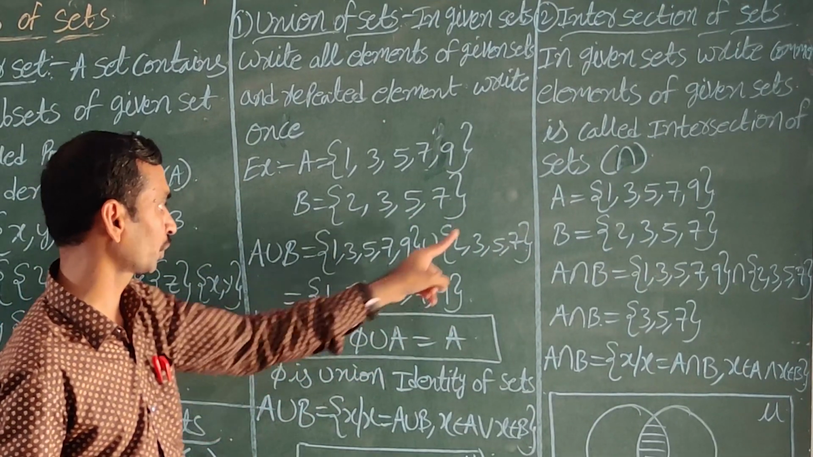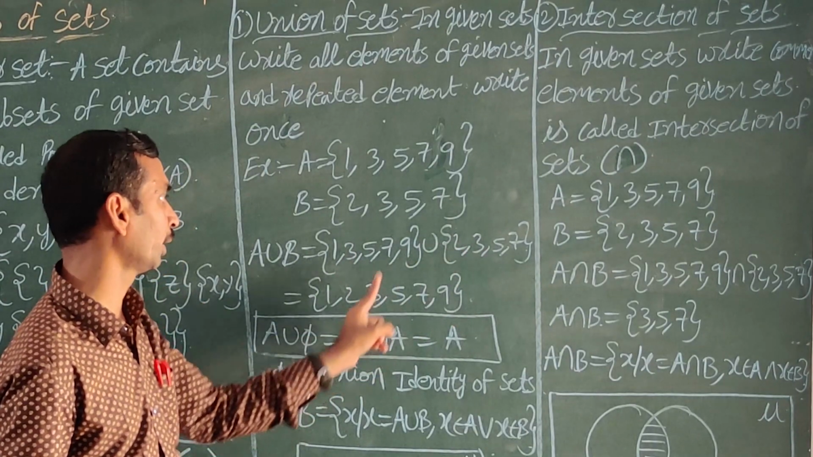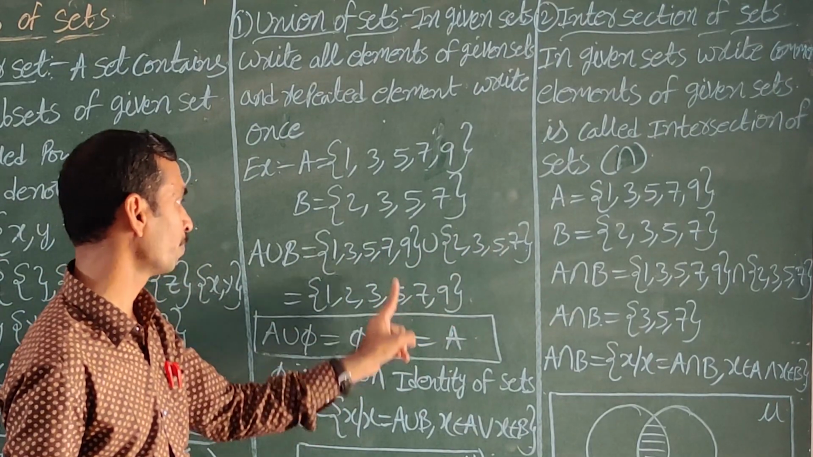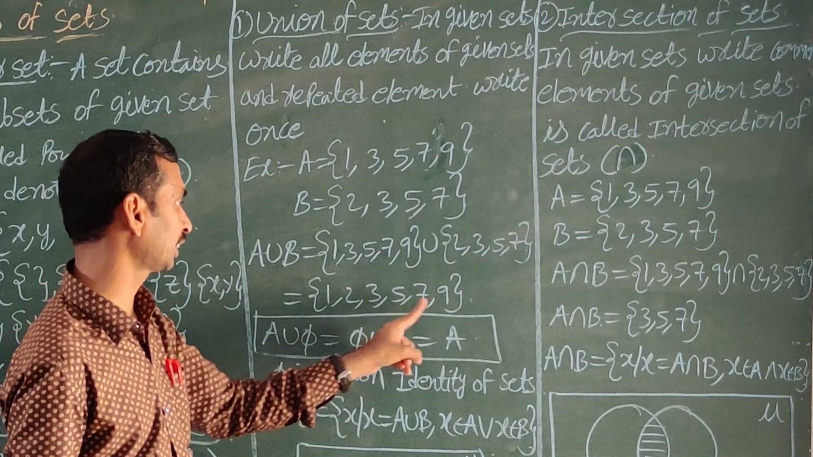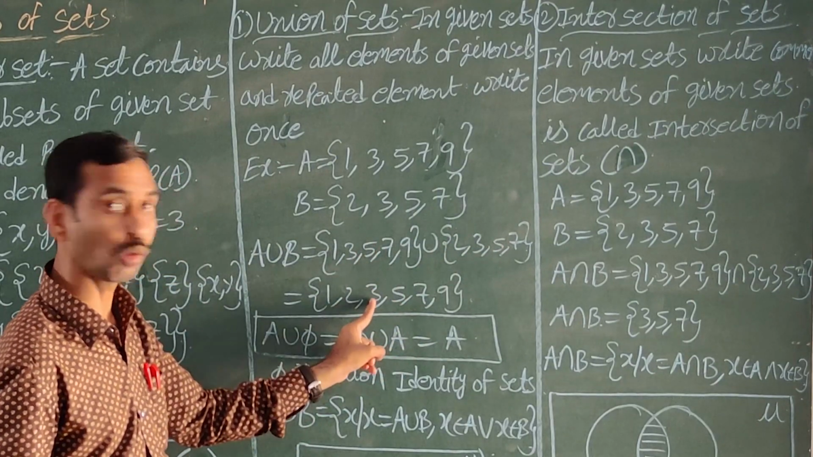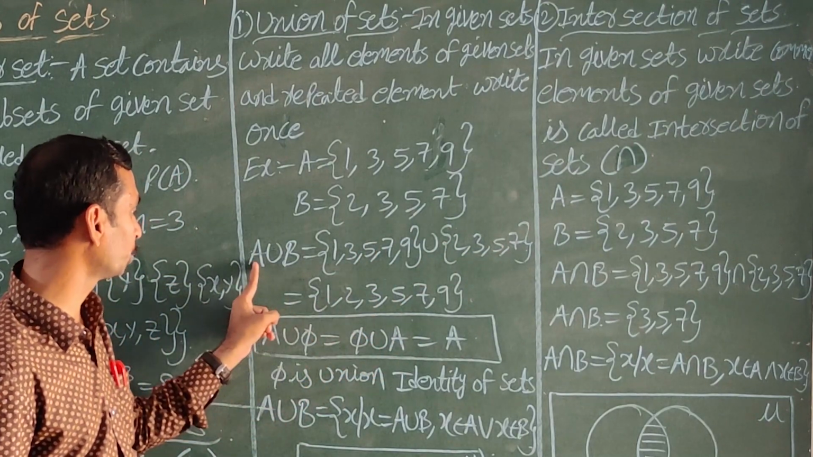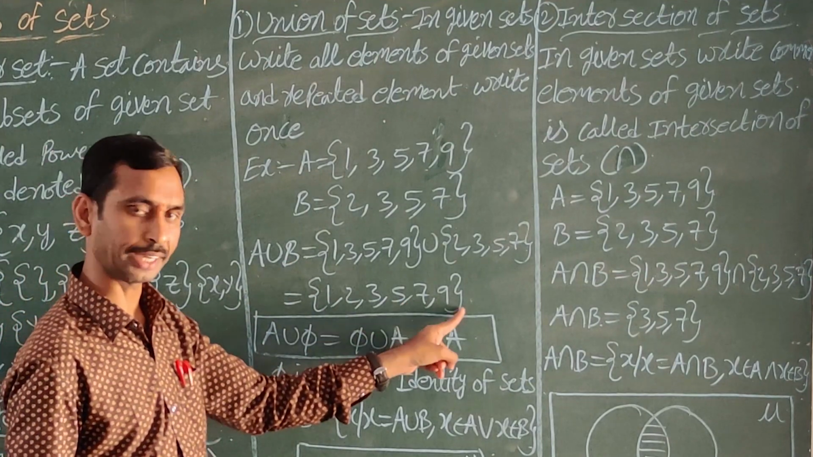First 1 is written, after that 2, after that 3. 3 is repeating, but we write it one time only. Next 5 is also repeating, 7 is repeating, and 9. So 1, 2, 3, 5, 7, 9. All elements of the two sets, but a repeated element is written one time only. This is called union. A union B is 1, 2, 3, 5, 7, 9.